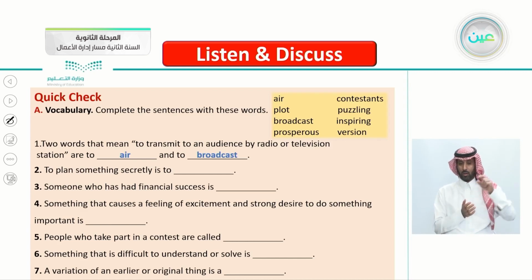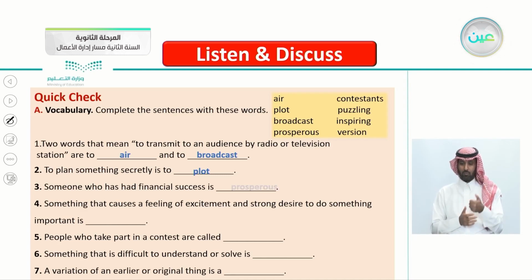Number 2, to plan something secretly. To plan something secretly, so nobody knows, is to plot. That's correct. Number 3, someone who has had financial success is prosperous.